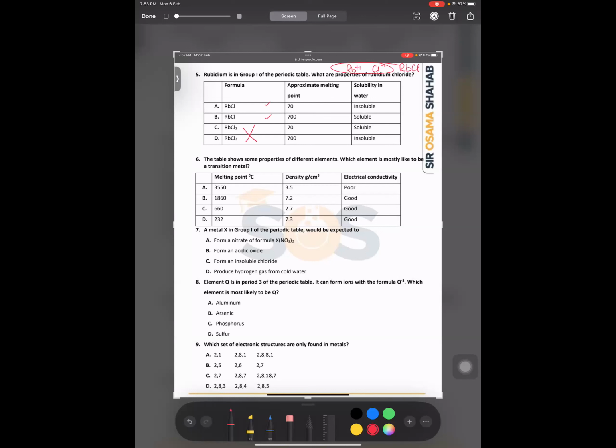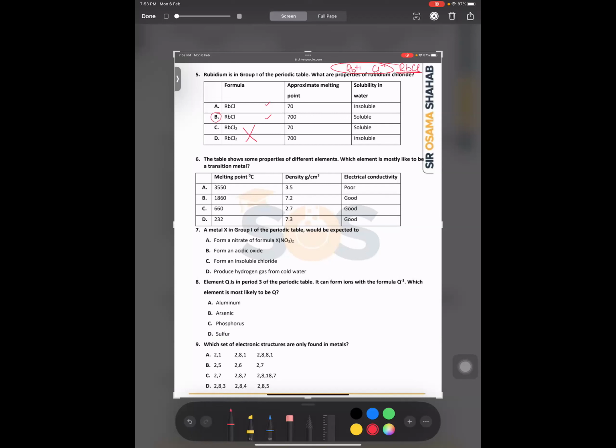Second concept is, you know that this is ionic compound, right, bacho? Yes sir. Ionic compounds are soluble in water and they have a high melting point. Is this right or not? Yes, sir. So it means that the right answer should be B, right?